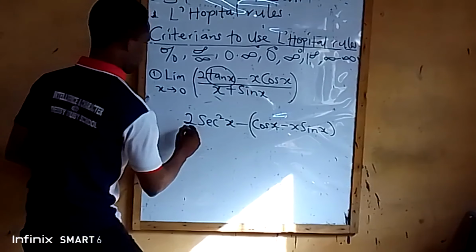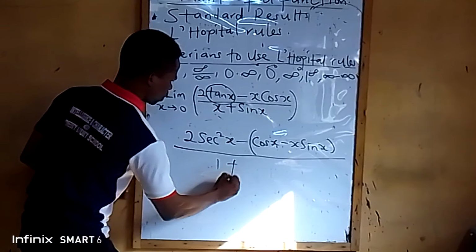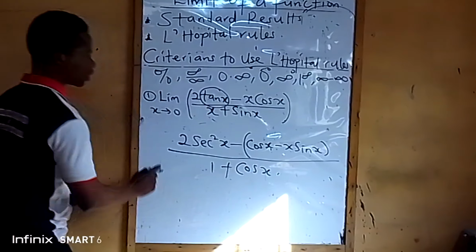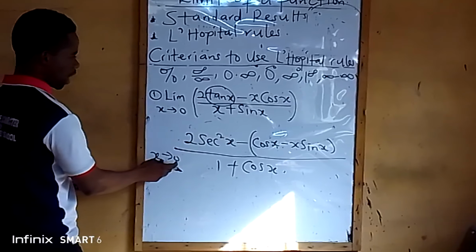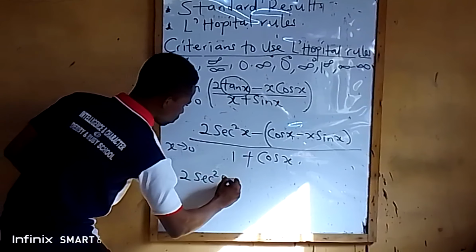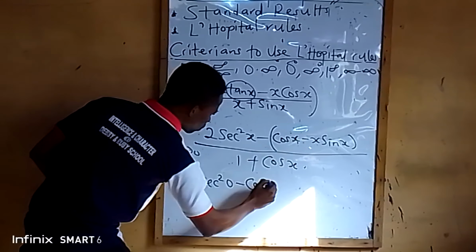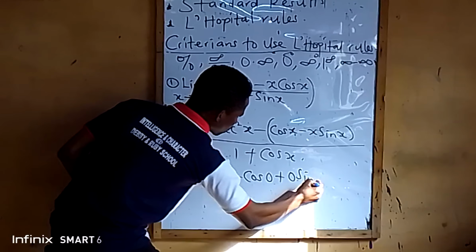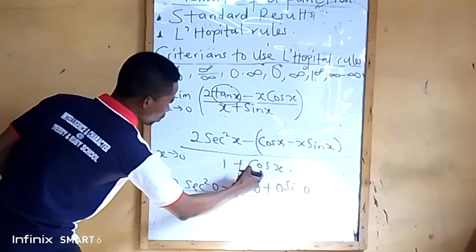Now, all over, what's the differentiation of x? That is 1, plus the differentiation of sin x, which is cos x. We have differentiated everything here, and x tends to 0. Don't forget, let me substitute x for 0 now. That means 2 sec square 0, now minus cos x, that's minus cos 0. Minus and minus is plus, plus 0 sine 0, all over 1 plus cos 0.